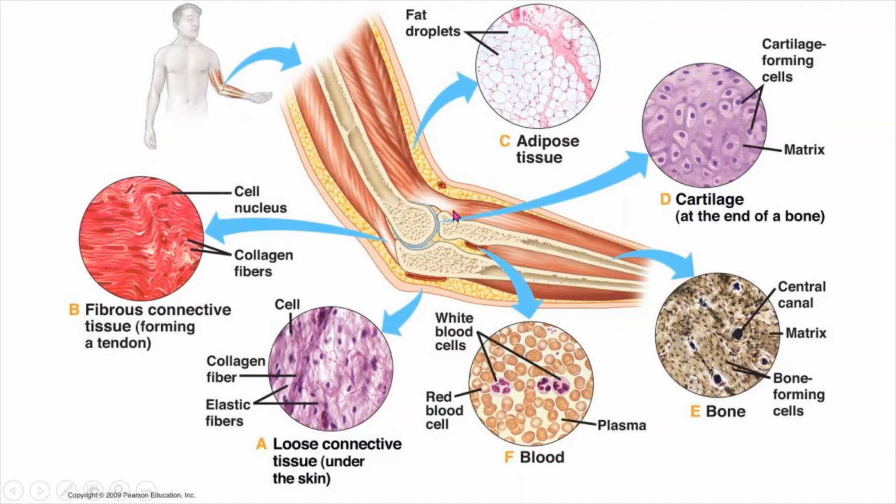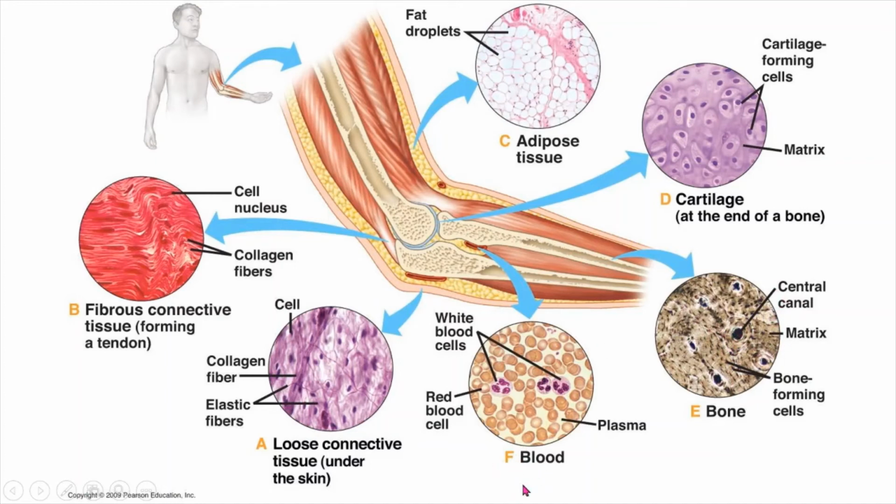At the end of the bone we find this type of cells, cartilage forming cells, and this is a matrix. And then the bone cell is like this, and there is a central canal here. This is a central canal, then matrix, then bone forming cells. The bone is also made up of cells. These are the bone forming cells, then the central canals from where the blood vessels penetrate, and the matrix.